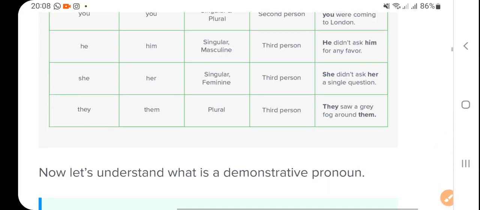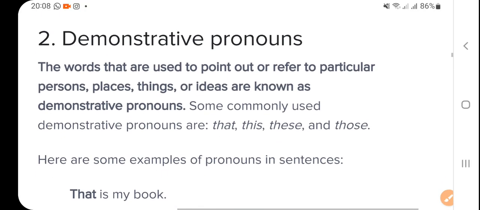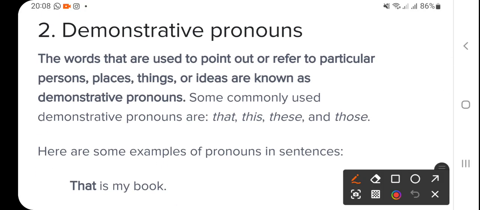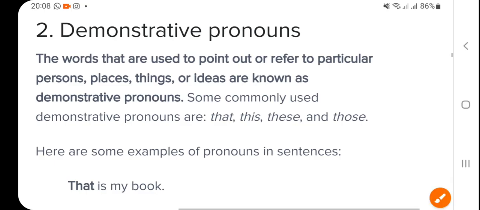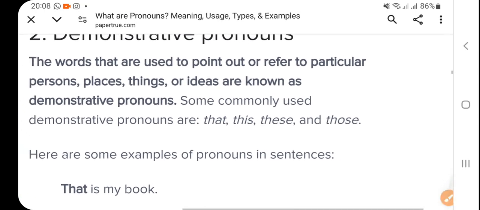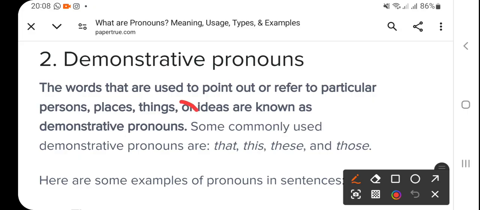Now moving to the next category, that is demonstrative pronoun. So that's a demonstration, means which demonstrates, right? So that's a finger. Demonstrate means finger. So when we say that he has done this and this, that is called demonstrative. This way also you can see the demonstrative pronoun. That is, suppose, wait a minute.